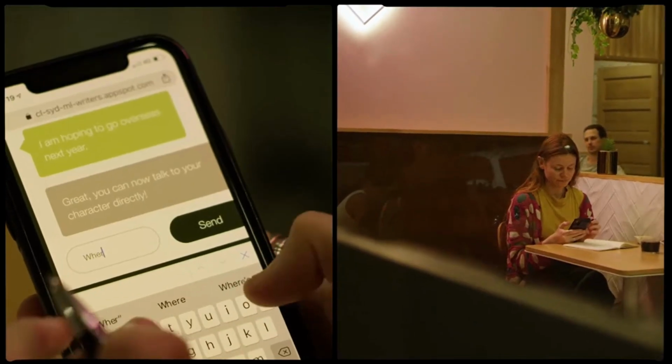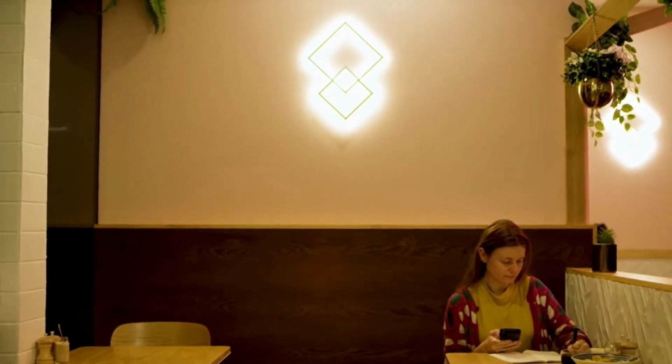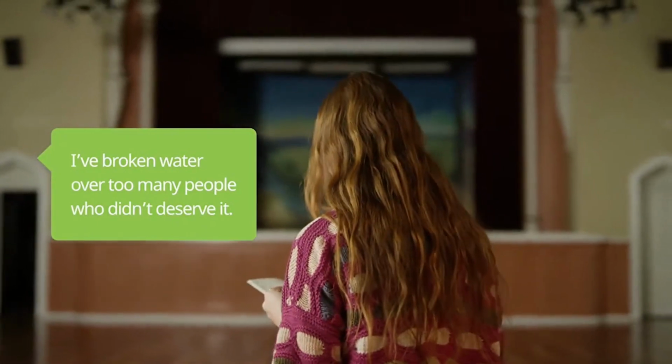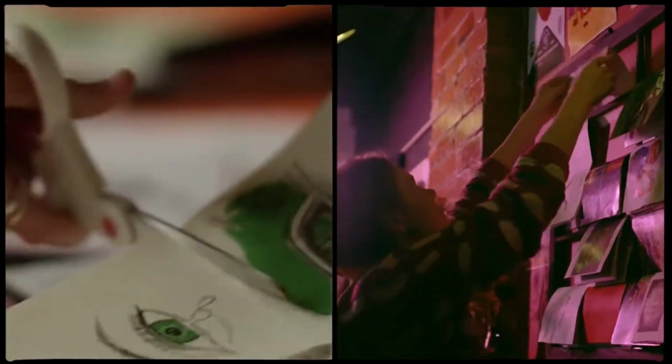There's one where you can talk to a character, which I find really useful. It spat out this line that was like, I have broken water over too many people who didn't deserve it. That's, oh, breaking water. Is that like crying? Is that like raining? Like what? It set me off on this whole thing.